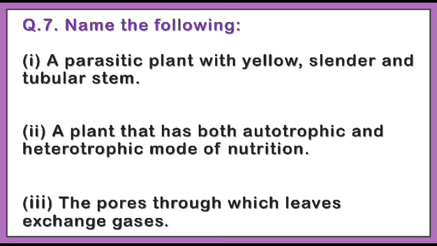I think all of you can guess the name of that plant. It will be Cuscuta. You can say amarbel also. Amarbel is the common name of this plant. Okay, so the answer will be Cuscuta.